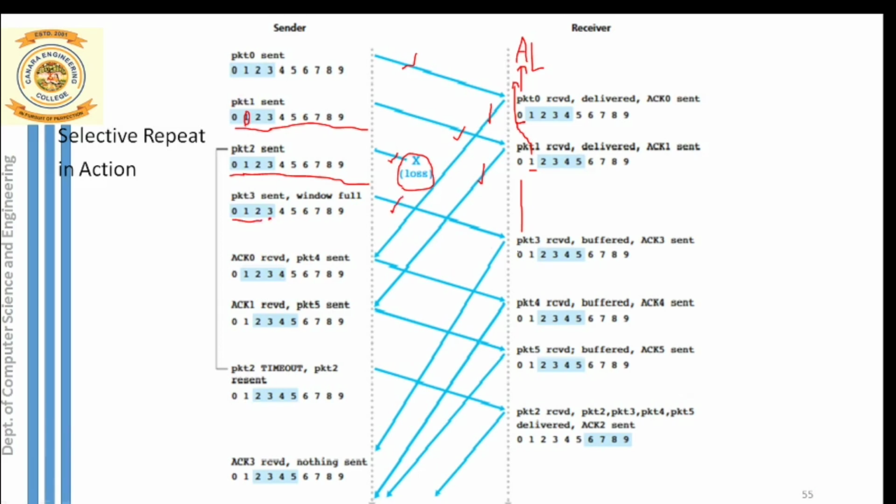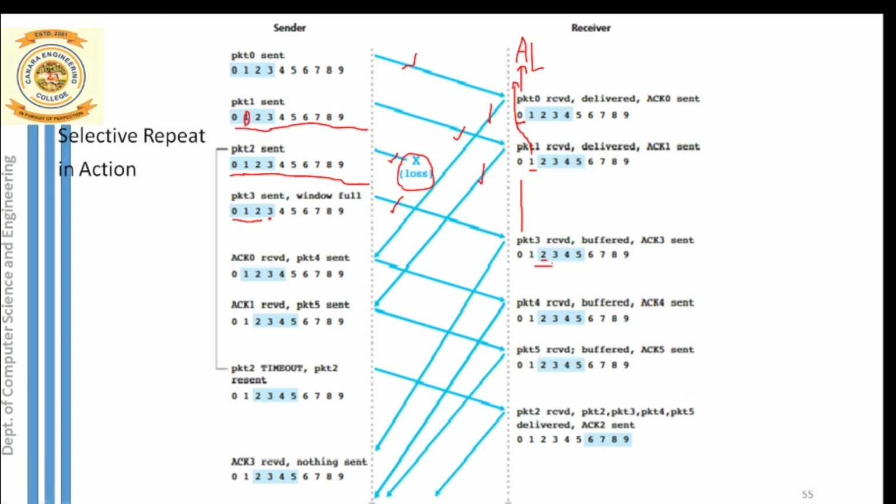Once packet 3 is transmitted, the receiver will do the job of receiving the packet. But you notice here, the receiver cannot slide his window. Why? Because packet 2 is still not received. Because packet 2 is not received, the receiver cannot slide his window.